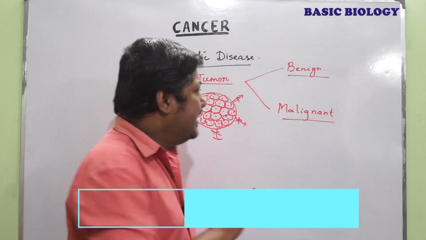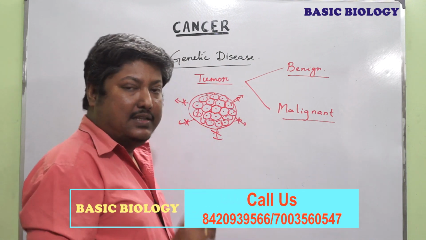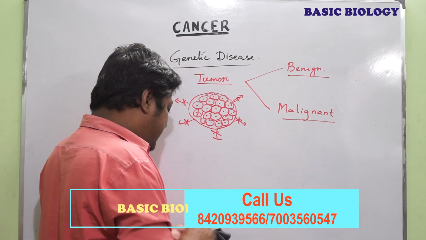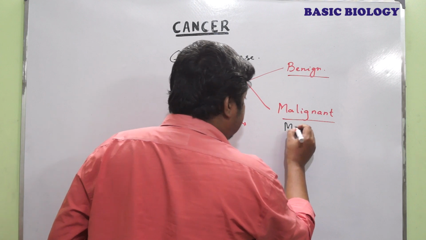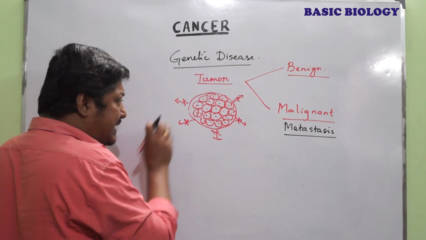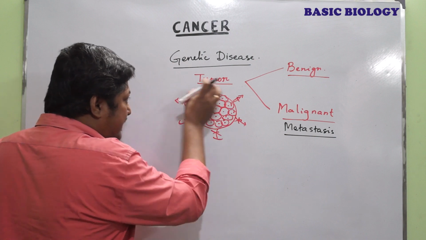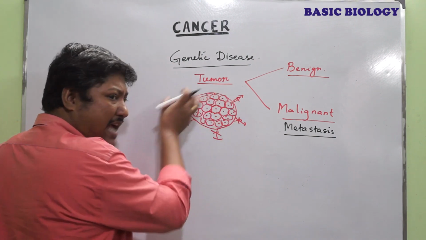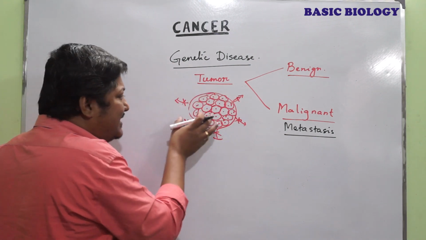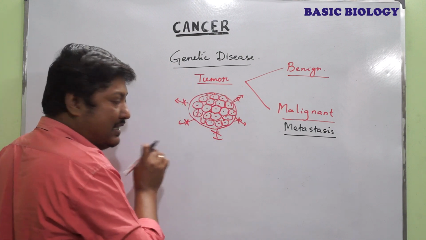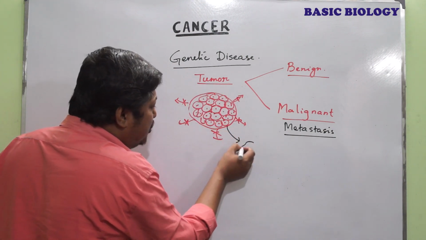But in case of malignant tumor, there is a special feature which is known as metastasis. Now what is metastasis? In case of malignant tumor, the tumor cells or the abnormal cells are not restricted within that localized region. They invade the healthy tissues.